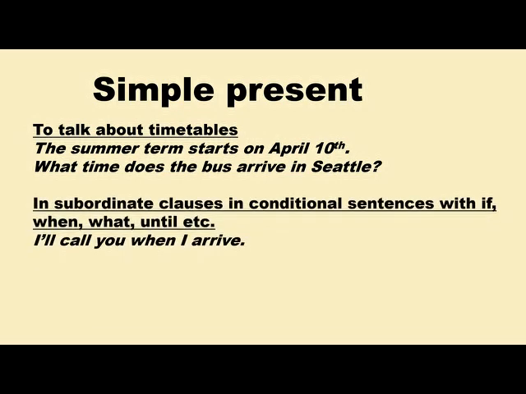The simple present is often used with a future meaning in subordinate clauses in first conditional sentences. Usually in this case, before the present simple, we use when, where, until, if, or then. For example, I'll call you when I arrive. Of course, I will arrive in future, but because this is a first conditional sentence, in the subordinate clause, we must use simple present, even if the meaning is in future.